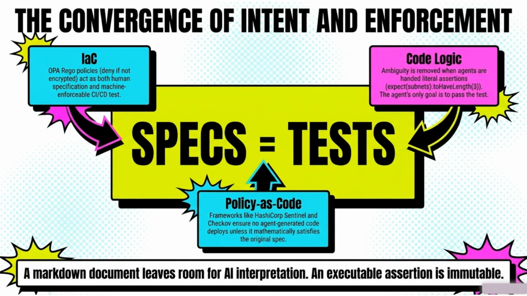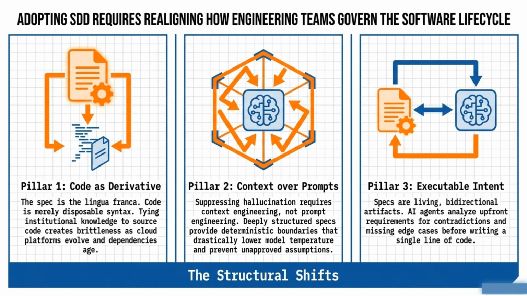When we converge intent and enforcement, we find that specs are effectively tests. Using frameworks like OPA or Chekhov, we ensure agents only deploy code that mathematically satisfies the original specification. Adopting this approach requires three structural shifts: treating code as a derivative, prioritizing context over prompts, and using executable intent